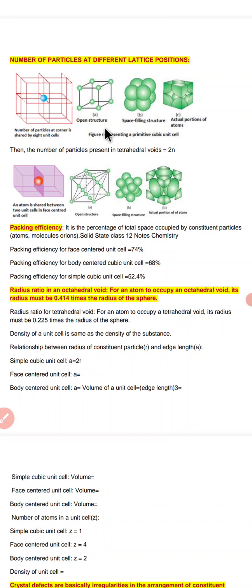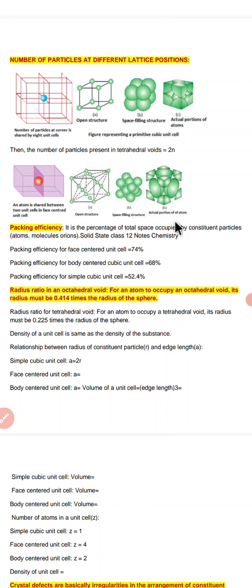So here we have the open structure, here we have the space filling structure, here we have the actual portion of the system. The actual portion of the crystal looks like this. This is the figure representing a primitive unit cell. Then we have the number of particles present in a tetrahedral void. Here, as you can see, an atom is shared between 2 units of the face center. This is the open structure, this is the space filling structure, this is the actual position of an atom.